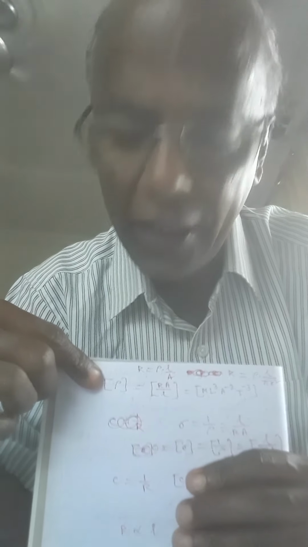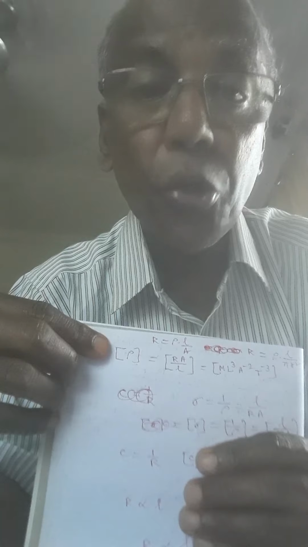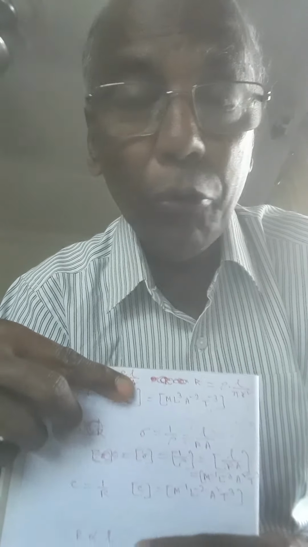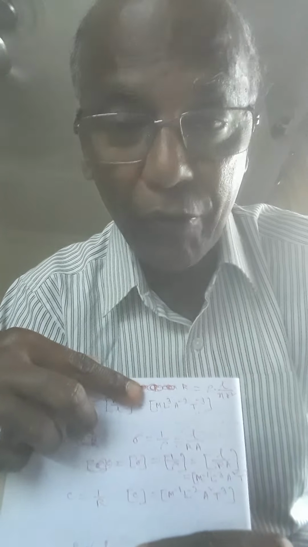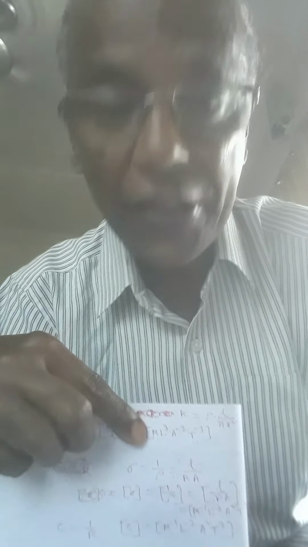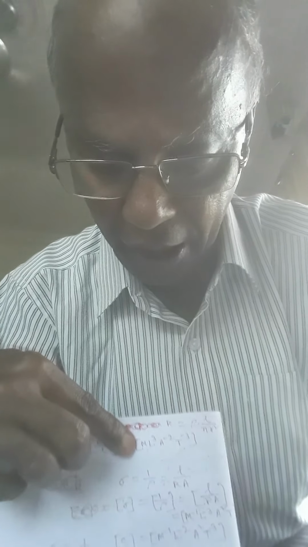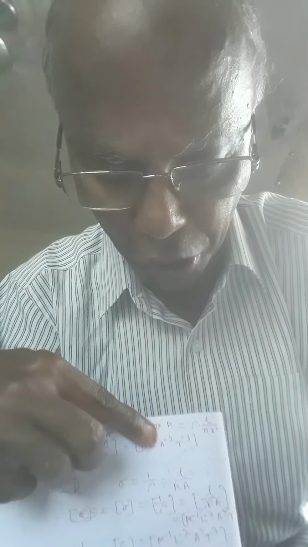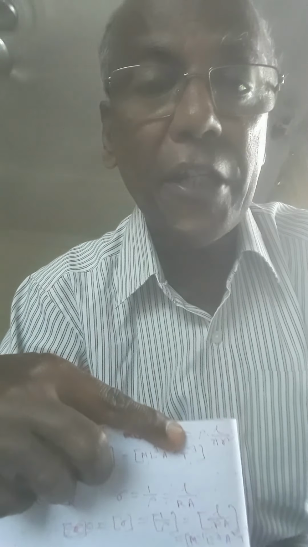Dimension of specific resistance rho is equal to RA by L, and we told you the dimension of resistance. So just by calculation we can write the dimension of specific resistance, that is M L square A to the power minus 2 T to the power minus 3.